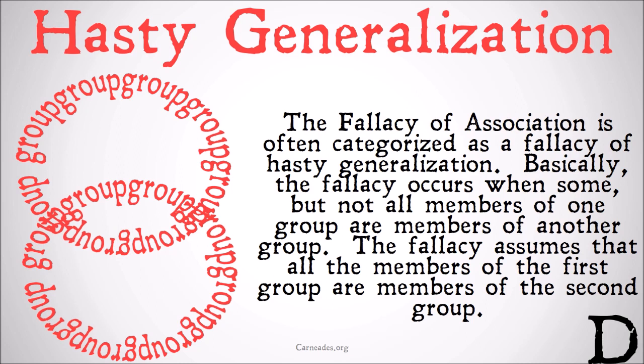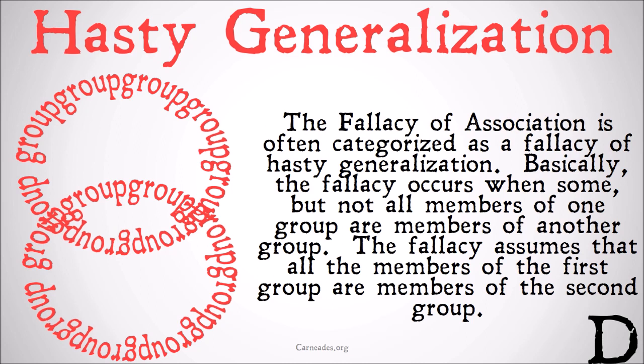Basically, the fallacy occurs when some, but not all members of one group are members of another group. The fallacy assumes that all the members of the first group are members of the second group. Note that it doesn't actually have to be the case that only some members of the group are members of the other group. It could be the case that all of the members of that first group are members of the second group, but simply by only picking out a couple examples, you have not shown that, and that argument is not valid.